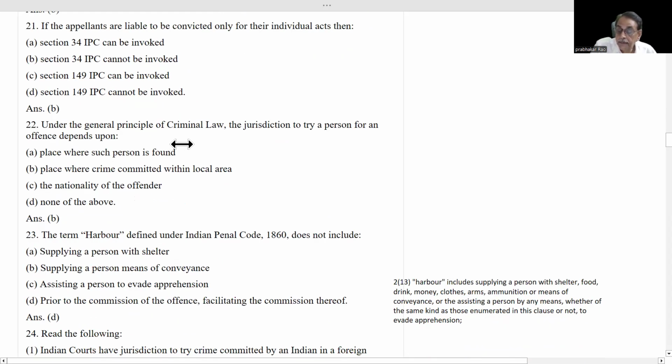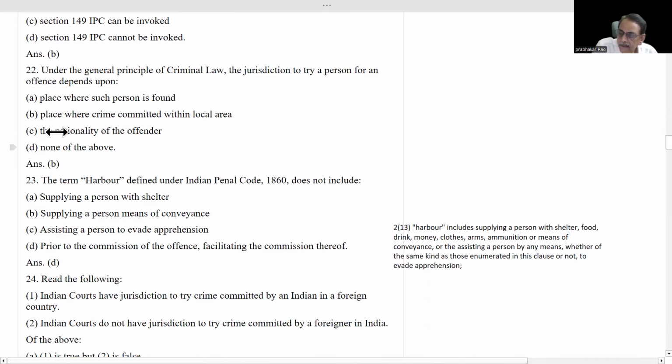Under the general principles of criminal law, the jurisdiction to try for an offense depends upon the place where crime committed within local area. This is the answer. General principle, where the offense has been committed, there only the trial will take place. If a person is found somewhere else, he will be brought back to the area where the offense has been committed. That's why the answer for this question is the place where crime committed within the local area. That is the general principle.